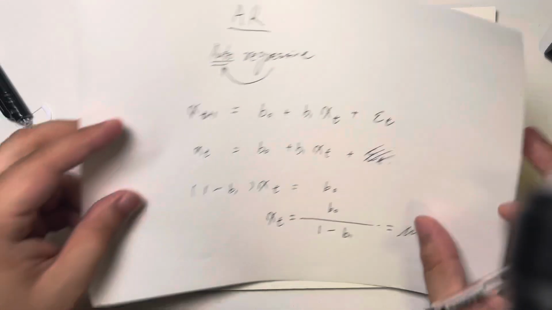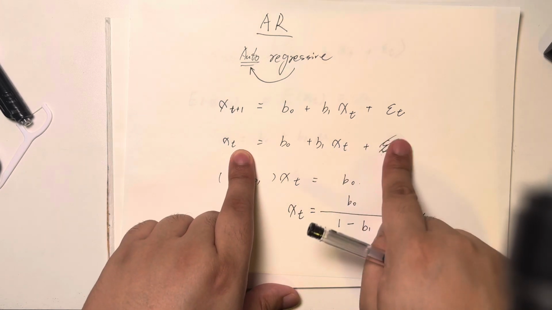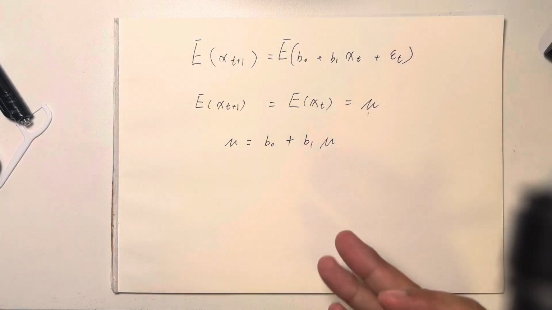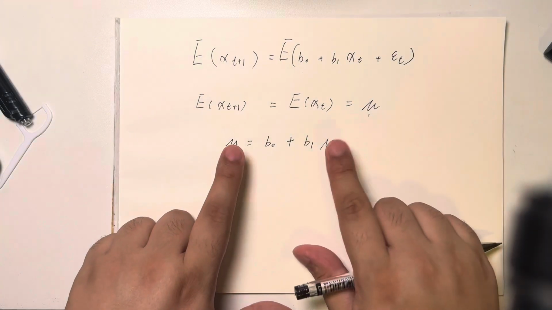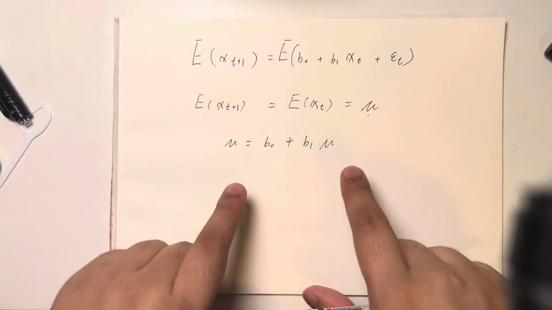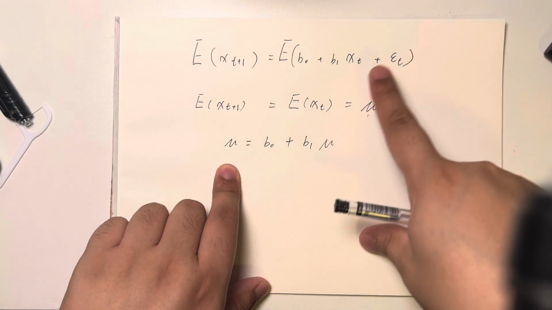I sort of just changed it to xt earlier to ignore this, but this is the more strict way of doing things. So replace x with mu because it's already at the equilibrium level, and remember, when you take expectations, the epsilon term goes away.